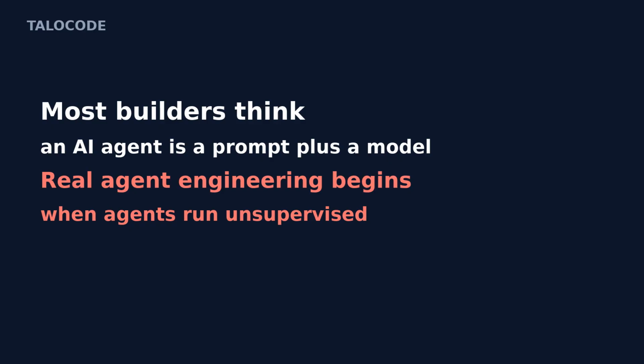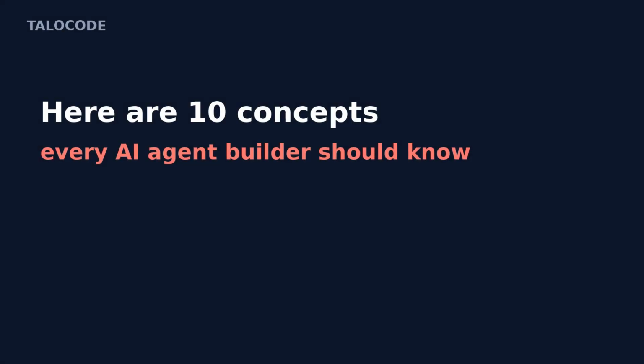They call tools with the wrong arguments. They retry a failed payment and charge twice. They trust a model's answer without checking it. And one small mistake becomes a production incident. So here are 10 AI agent concepts every builder should know.